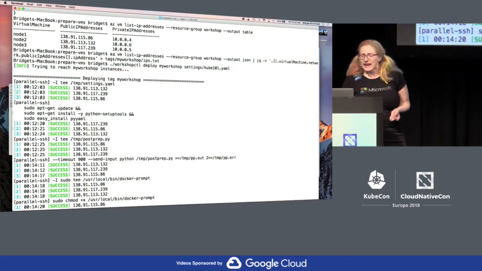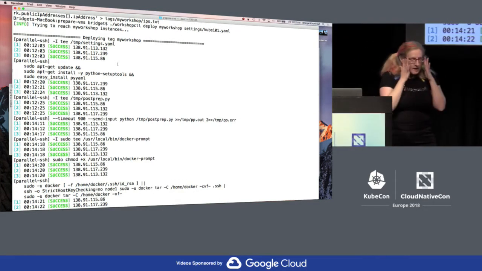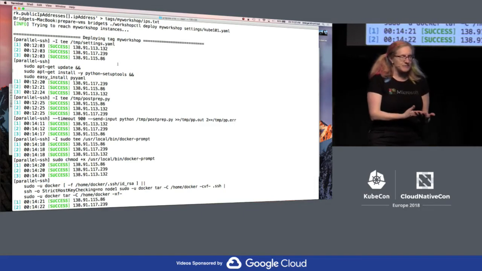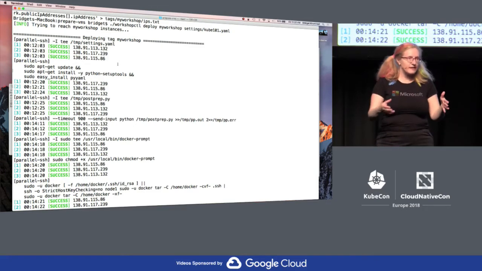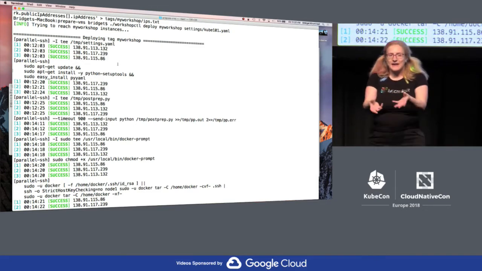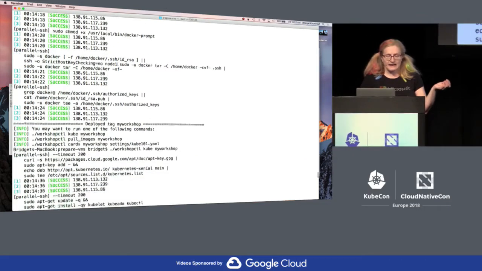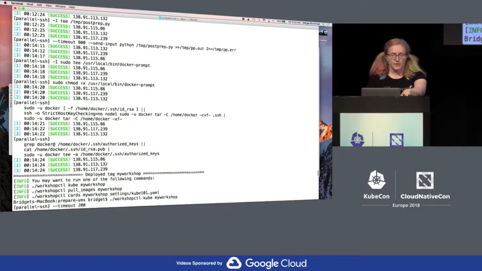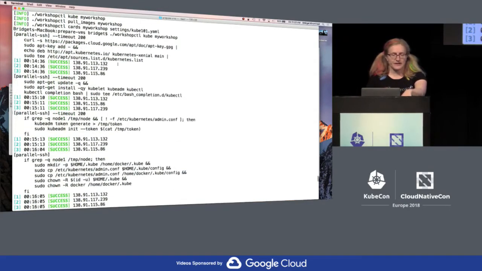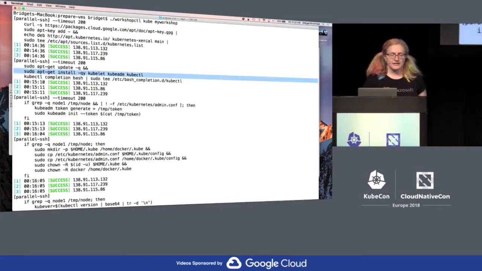But take a look at what we do to configure these. And this is key, I think, for these workshops, because you can go into a workshop scenario and spend the first half of the day configuring your clusters. We want to hand people pre-configured clusters. So we go through and configure these clusters. This is setting up clusters that have Docker and whatnot installed on them, and then installing the Kubernetes stuff.